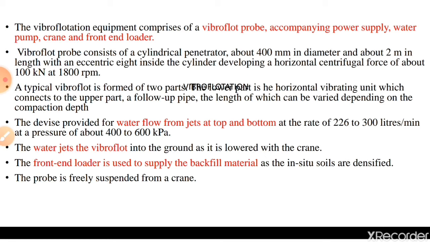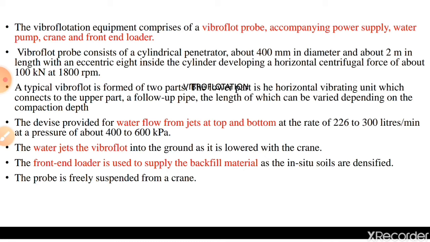The device provides water flow from jets at the top and bottom at the rate of 226 to 300 liters per minute at a pressure of about 400 to 600 kilopascal. At this pressure, the water jet is induced so that the soil gets saturated and also gets compacted in the lateral directions.